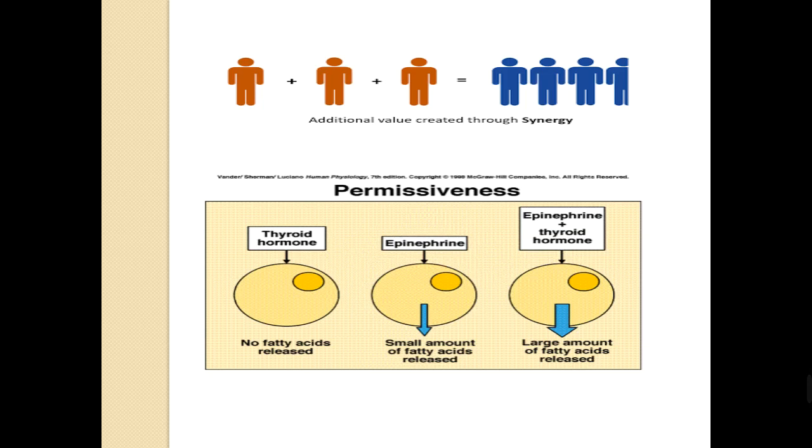The additional value created through synergy and permissiveness is shown here. With thyroid hormone alone, there is no fatty acid release, while with epinephrine alone, there is a small amount of fatty acid release, while if epinephrine and thyroid hormone act together, it will lead to a large amount of fatty acids being released.